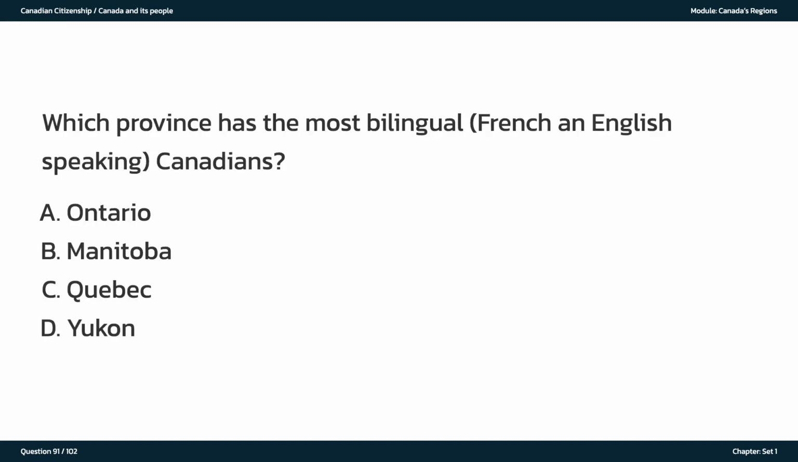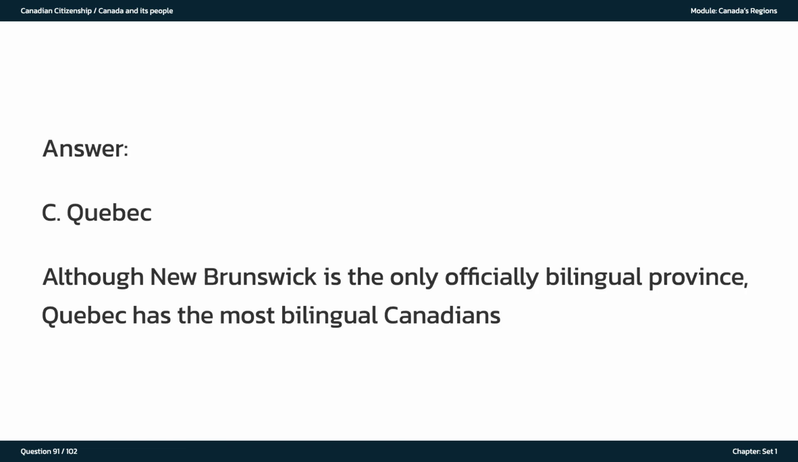Which province has the most bilingual, French and English-speaking, Canadians? A. Ontario. B. Manitoba. C. Quebec. D. Yukon. The answer is C. Quebec. Although New Brunswick is the only officially bilingual province, Quebec has the most bilingual Canadians.